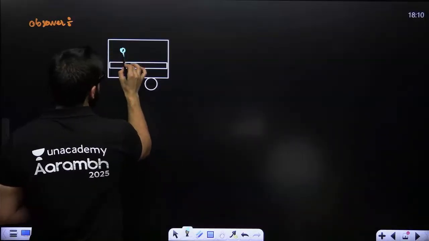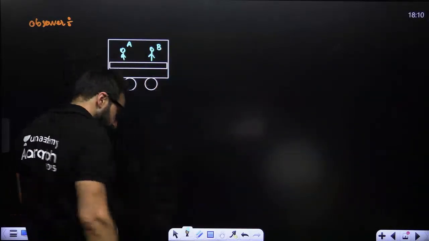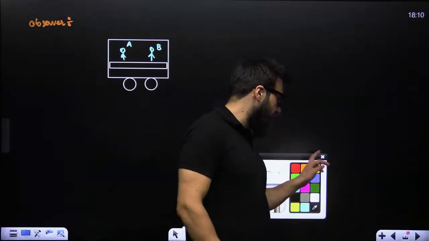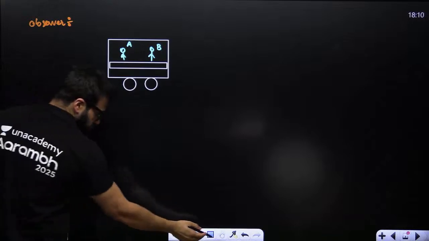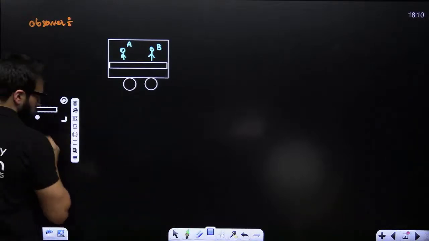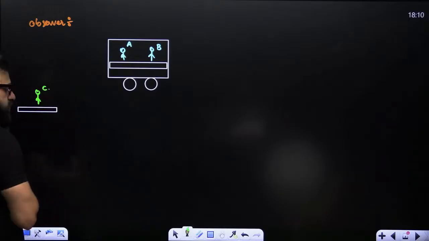This is A, and there is another person over here, that is B. There are two people inside the car, A and B. And there is another person over here on the surface of Earth, the person C. This is the person at rest.